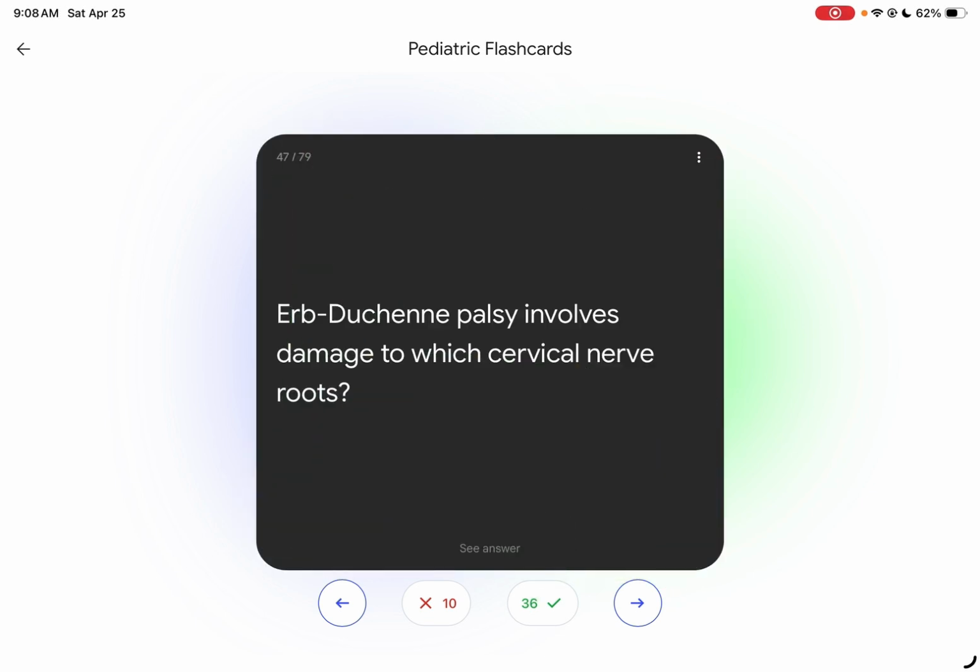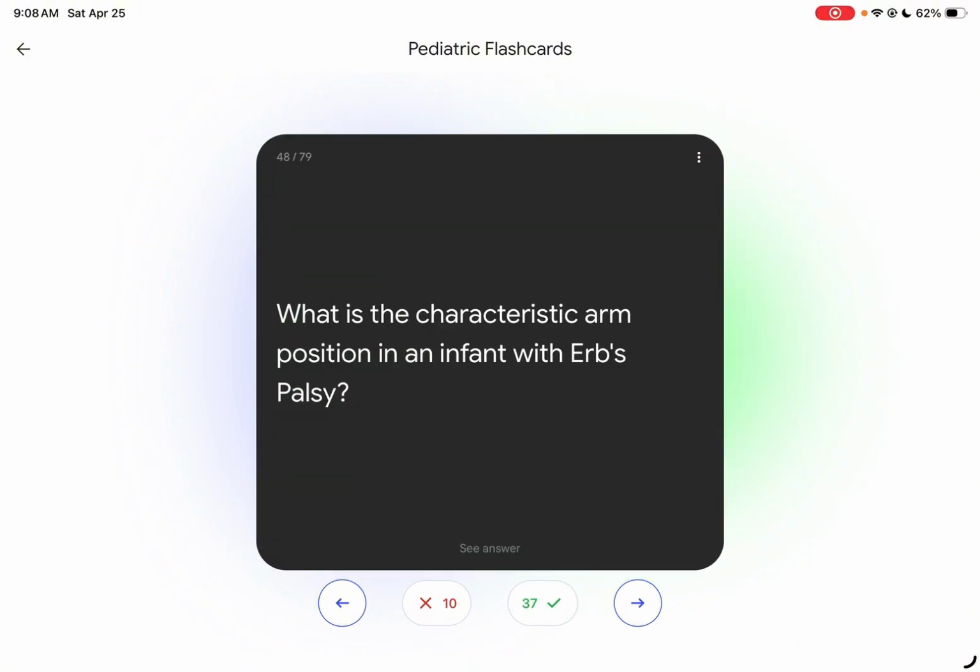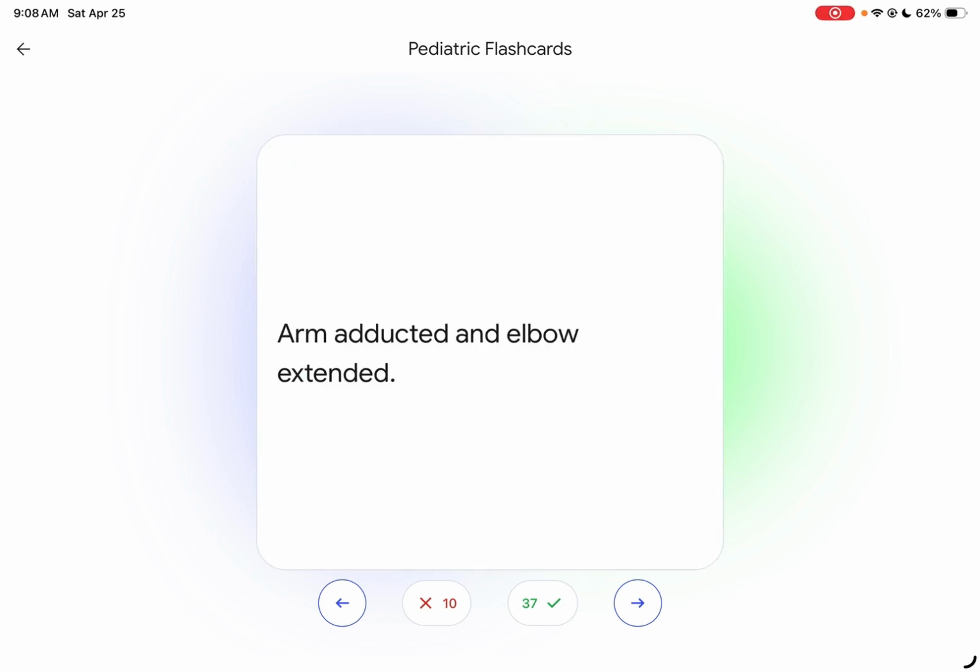Erb-Duchenne palsy involves damage to which cervical nerve roots? C5 to C7. What is the characteristic arm position in an infant with Erb's palsy? Not Klumpke. Klumpke is different. So what are the characteristics of the arms? Arm adducted and elbow extended. Adducted means toward the body, and elbow extended means the elbow is straight.